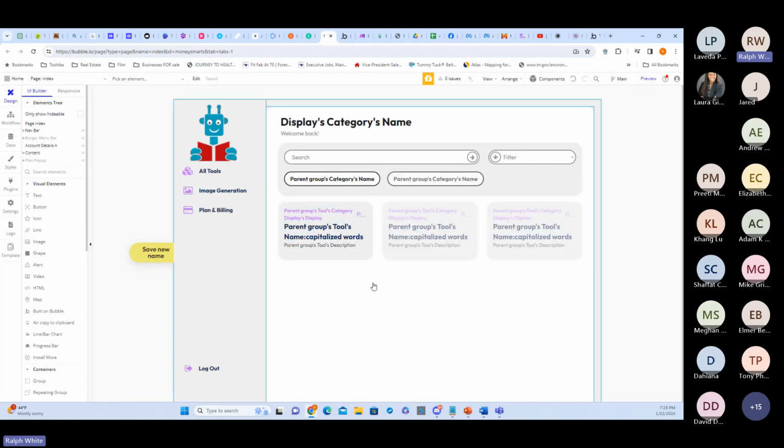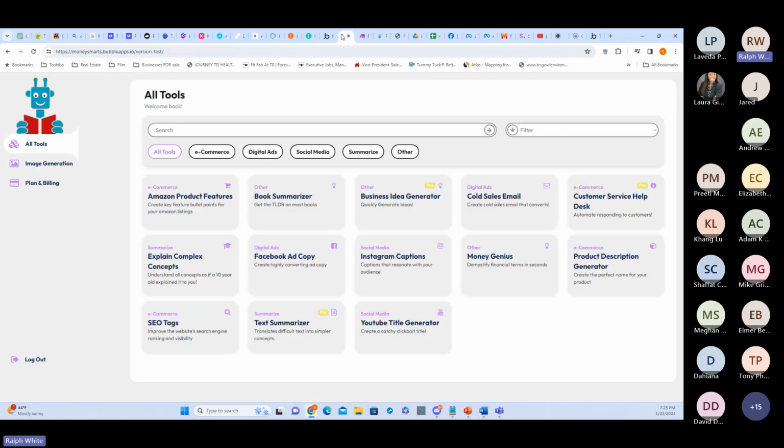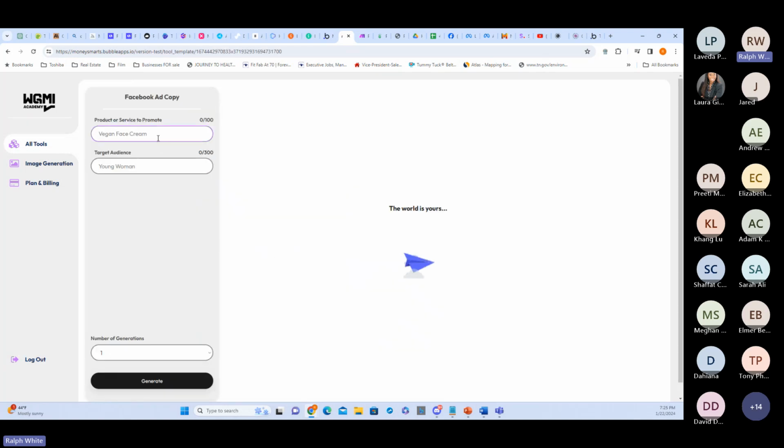So I got this template, and I'm designing an AI software. Basically, it can do a lot of the things that ChatGPT might be able to do, but I got it more customized, kind of like those GPTs, where it can generate you business ideas, create Facebook ad copy, and all of that. So this is something I was working on as a project, right? I'm not actually going to sell this one, but these legitimately work. They use up some of my API tokens, but I can actually utilize these and create things with this, right?